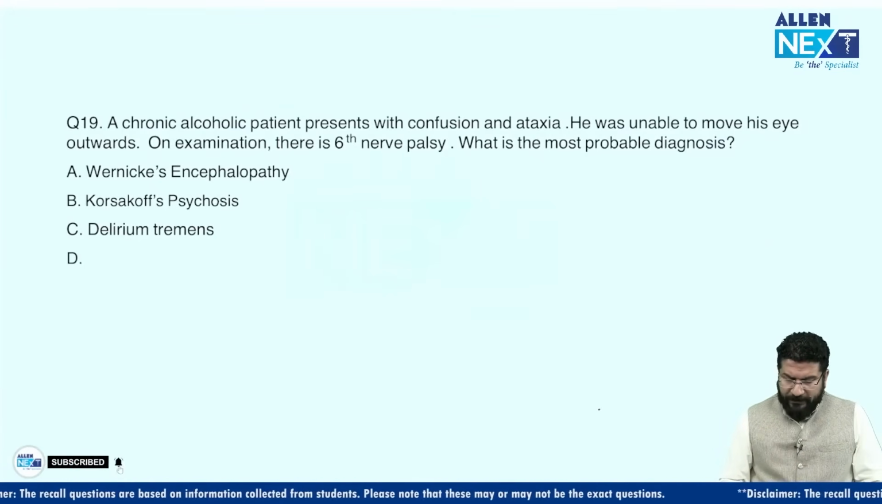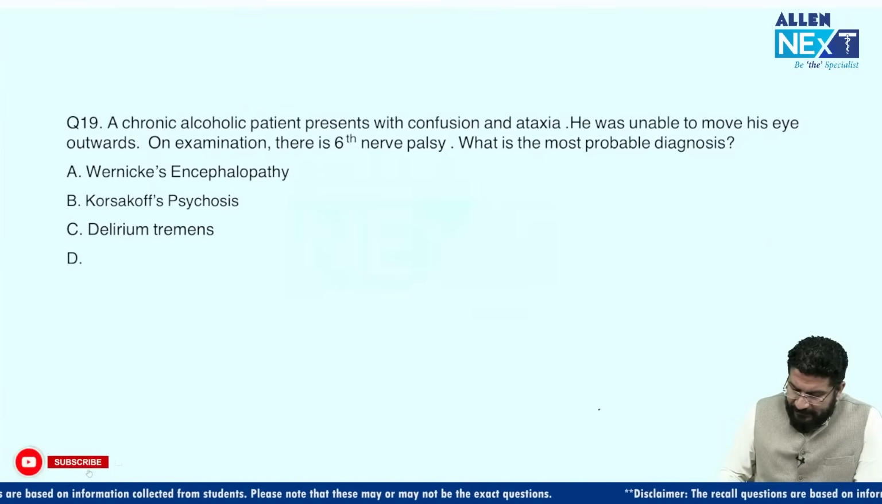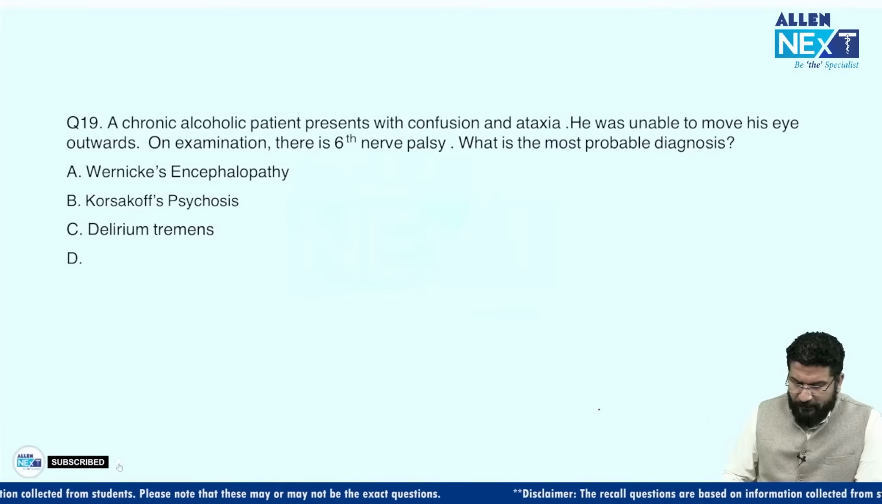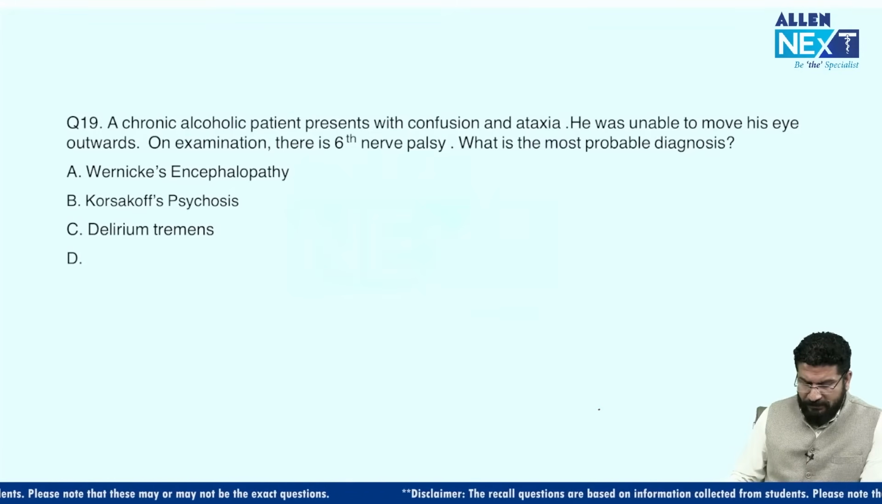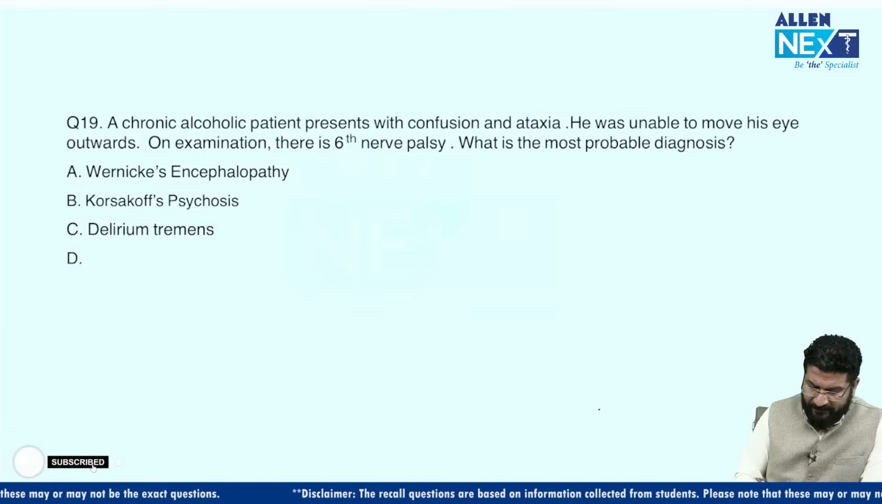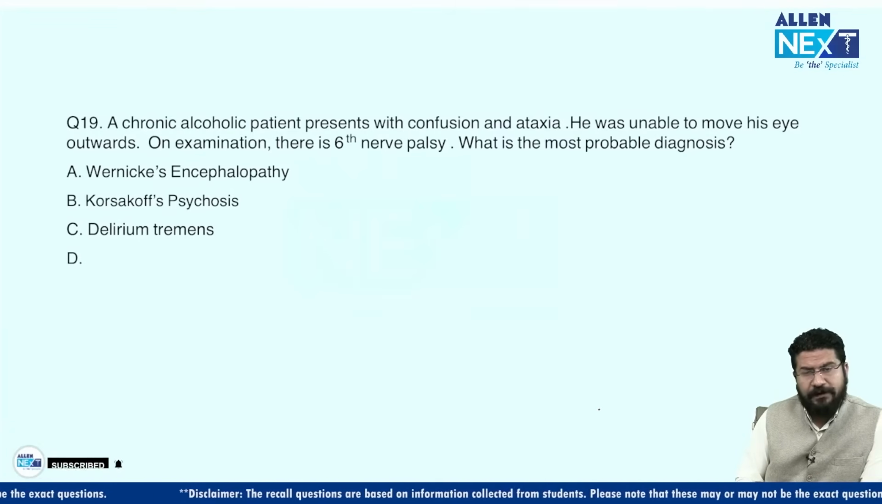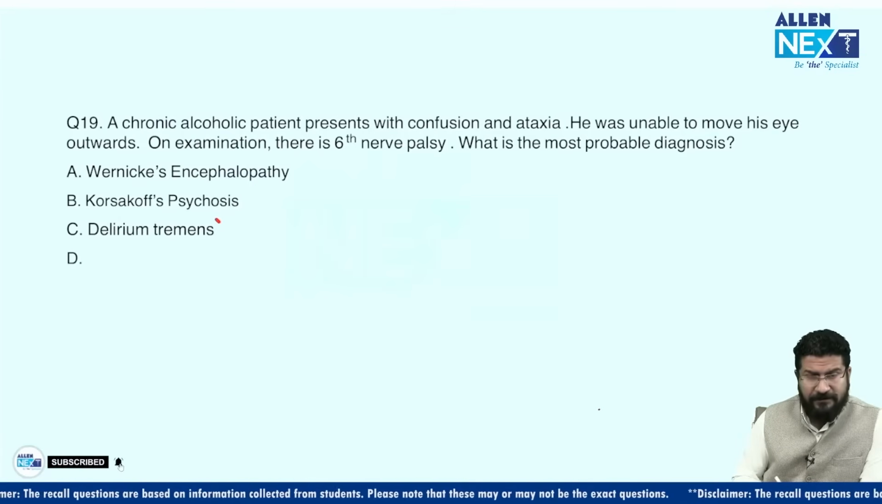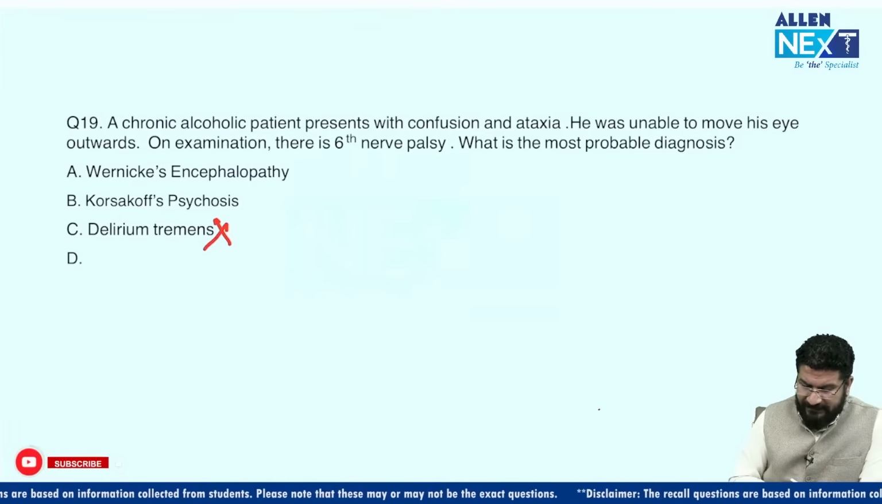Okay, next MCQ. A chronic alcoholic patient with confusion and ataxia, unable to move his eye outward. On examination, there is 6th nerve palsy. What is the most probable diagnosis? Delirium tremens is a state seen in alcohol withdrawal. Again, this is a complication seen when we stop taking alcohol, where the patient will develop hallucinations. Nothing is mentioned like that.